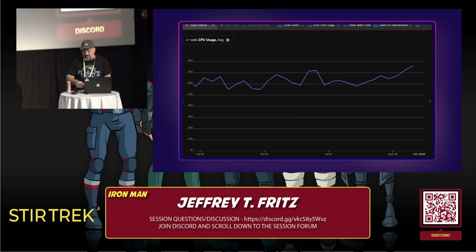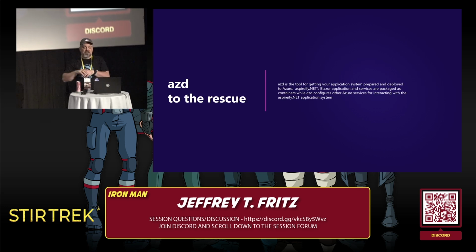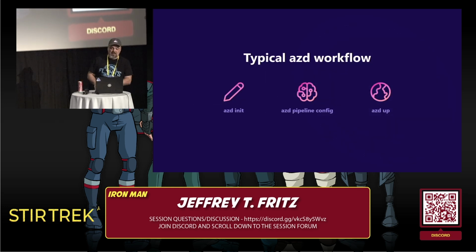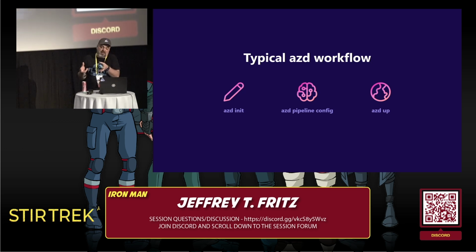But Fritz, how do you get things deployed and out there and onto the big Microsoft Azure cloud? Well, the tool we use right now is called AZD. AZD is the Azure Developer Command Line tool, and you can use this to point to your .NET Aspire app, initialize it, and push it out to Azure. It's real easy. 3 commands. You change into that same folder, you run AZD init. I then call AZD pipeline config.